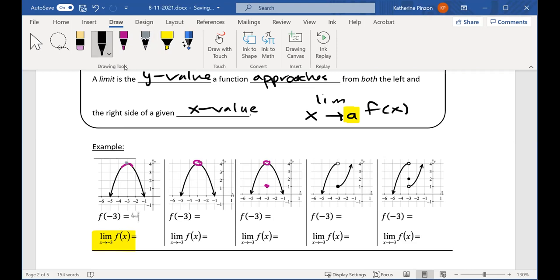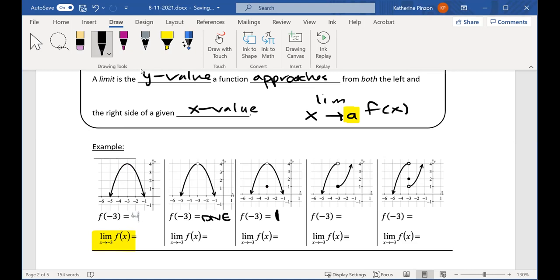Okay, how about in this second graph? What would you say f of -3 is in that second graph? Yeah, it doesn't exist. There's a hole there. There's no filled in dots anywhere at -3 in that second graph. So we're going to say that f of -3 in this second graph does not exist. Okay, how about in this third graph? What will you say f of -3 is in this third graph? 1, because when I'm looking for the output, the function value, I look for the filled in dot.